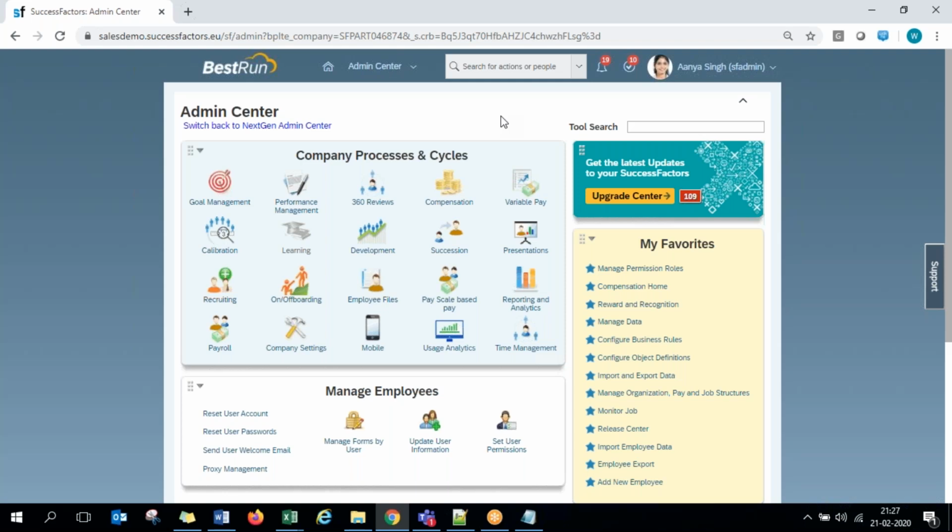The second one is the admin opt-in. Say out of 100 features that they are going to release, 50 might be universal. They are automatically installed. For the remaining 50, the company has to choose whether all 50 are required, or only one, or 10, or 20. Whichever they require, they go and click on the upgrade button in this upgrade center. That's it. Out of 50 optional, if I choose 20, the remaining 30 I'm not going to use in my system. Any questions?